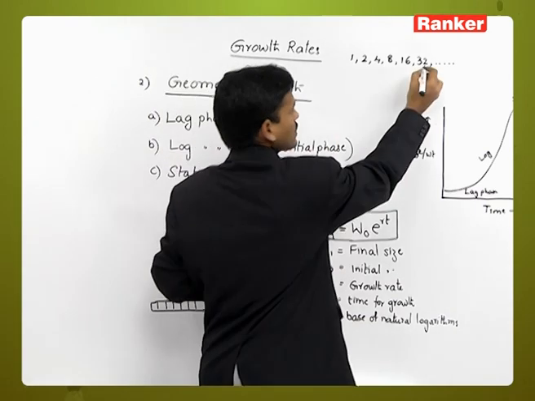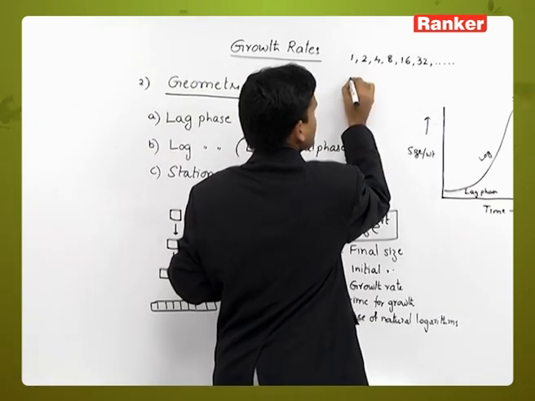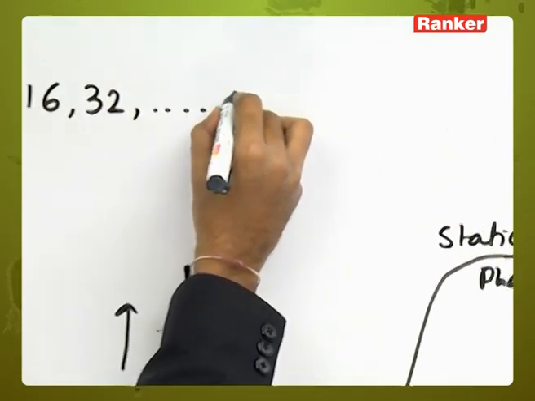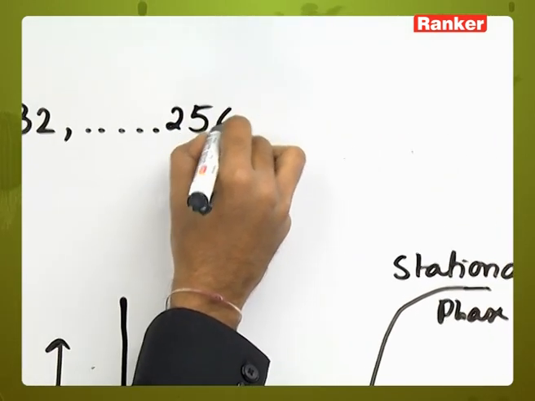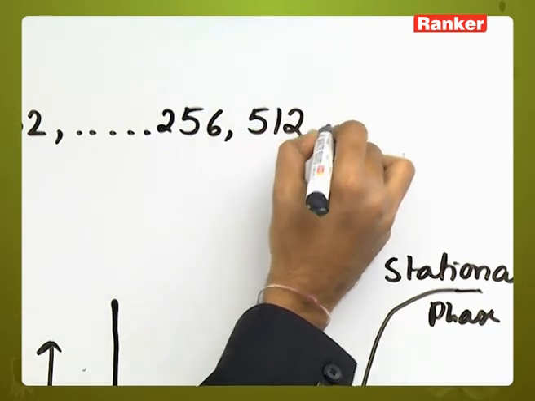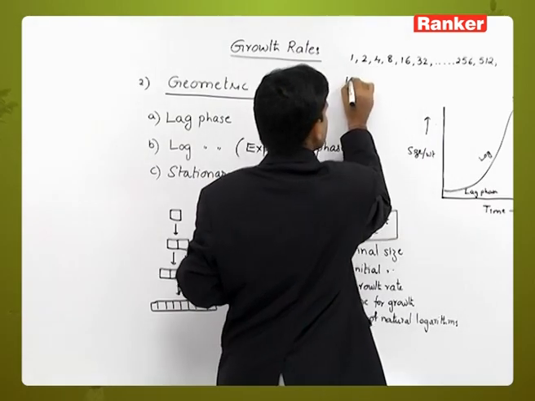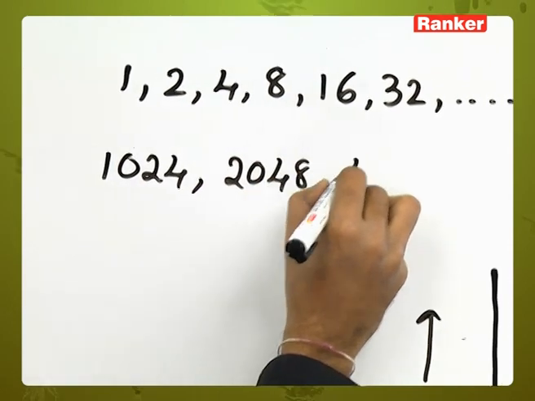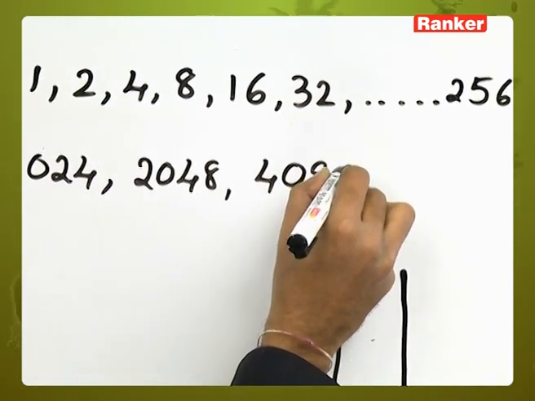Here 32, 64, 128, 256, 512, 1024, 2048, 4096.